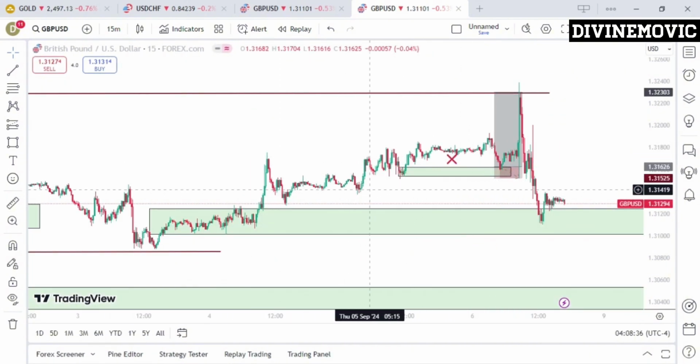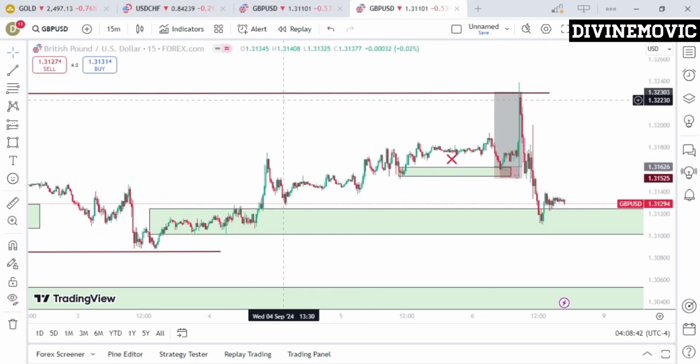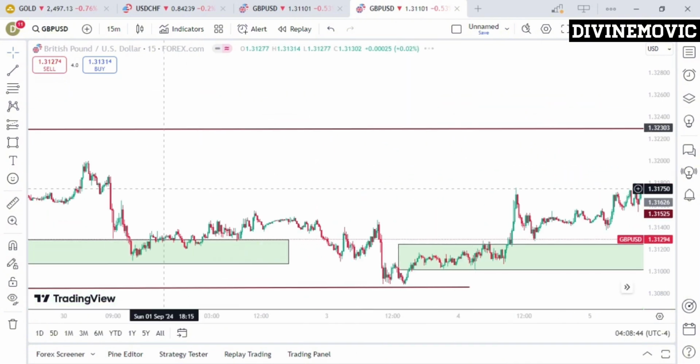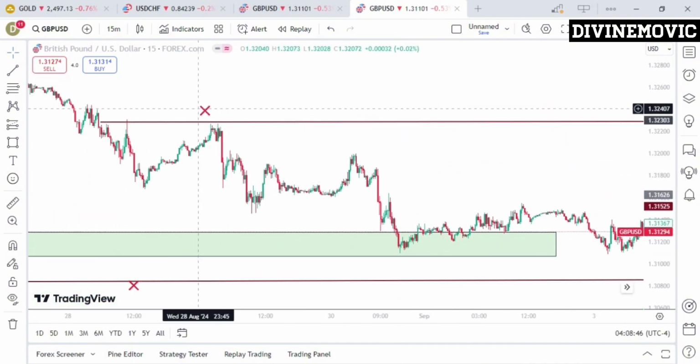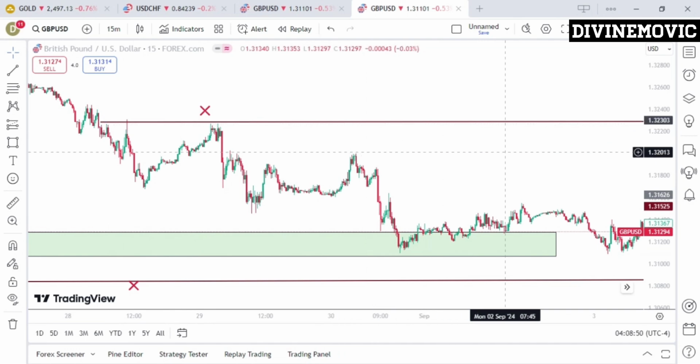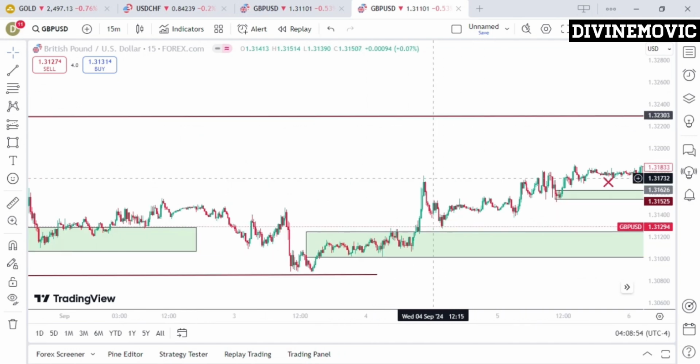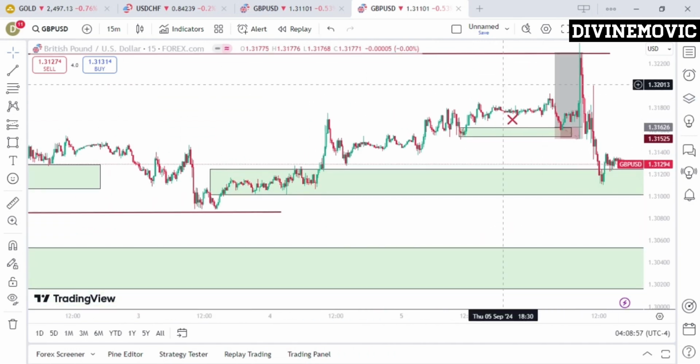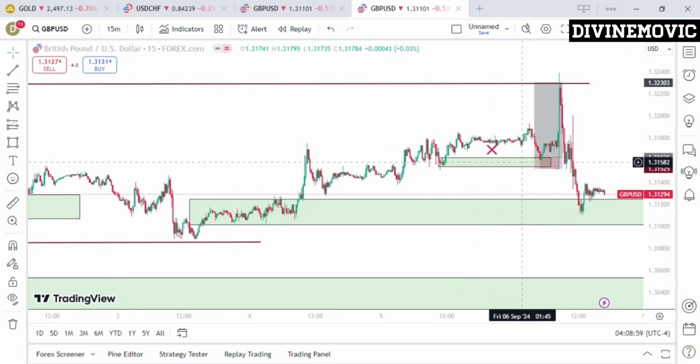Now I felt like price had priced me out at this level here, and I'm simply going to target this liquidity that I identified on the 1 hour time frame. This was the liquidity I'm targeting. These equal highs at this point here were basically what I was targeting, right? So when I saw this demand zone here, I thought of taking advantage of it to target this liquidity, because I knew that price was likely going to come up for that liquidity before price started going to the downside.